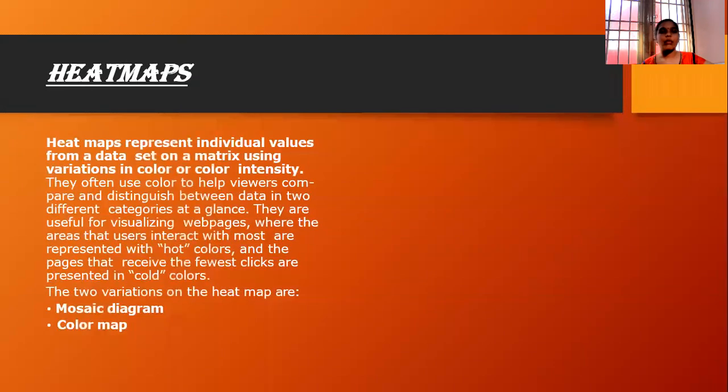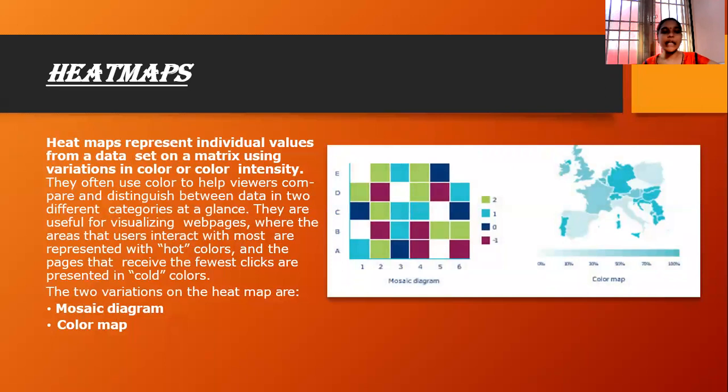Next one are heat maps. What are the heat maps? Heat maps usually represent the individual values from a data set on a matrix using variations in color or color intensity. They often use color to help viewers compare and distinguish between the data in two different or categorical ways at a glance. These are useful for visualizing web pages, where the areas that users interact with the most are represented in hot colors, and the pages that receive few clicks are represented in cold colors. These heat maps can be categorized into two types. One is a mosaic diagram and the second one is a color map. And these are the two types involved in the heat maps.